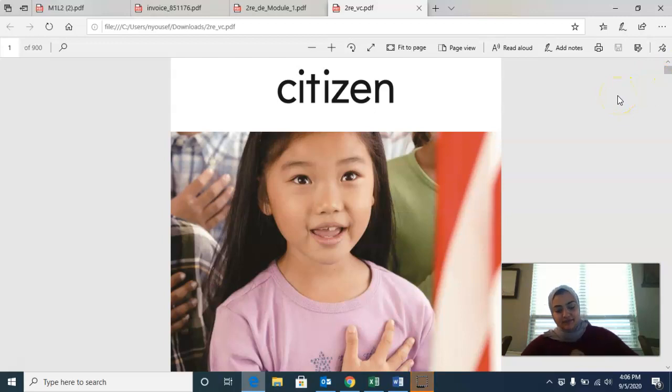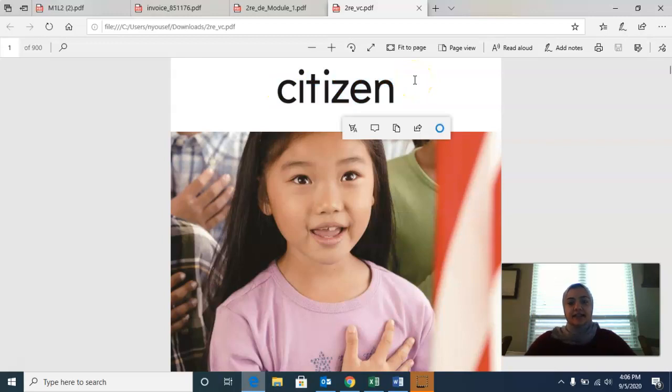All right, let's go over some vocabulary. For your vocabulary, I need you guys to get an empty notebook. This is going to be your vocabulary notebook for reading, okay? Get a blank, brand new notebook and write "vocabulary notebook" on it, and then you're going to write your vocabulary words in it every day. Our first vocabulary word is citizen. I want you to write the word citizen inside your notebook.